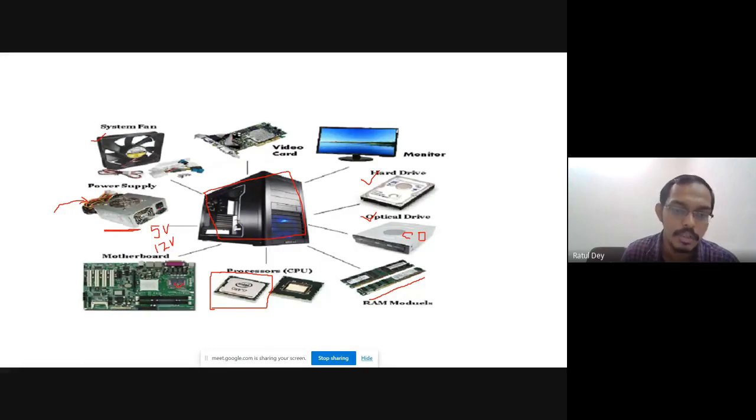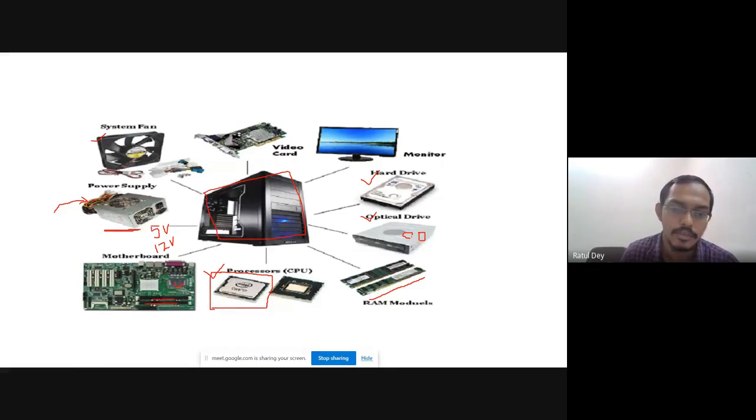Now on this motherboard, the processor is doing its job. The main execution is done in the processor. Within this processor, there are the cache memory and the registers. After that, we have to assemble the RAM, or random access memory, in this particular slot. This is the slot for the RAM.